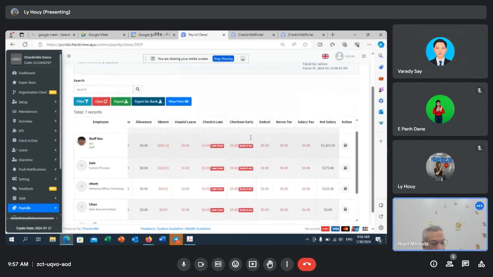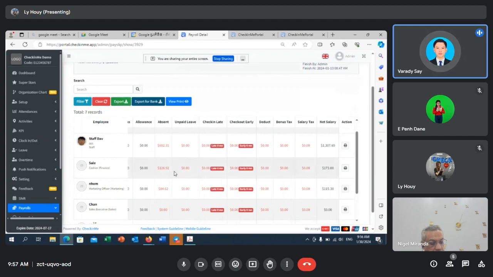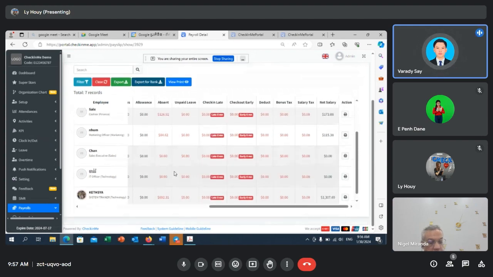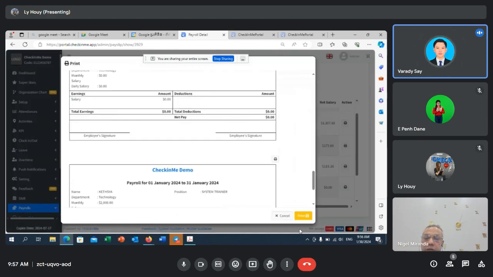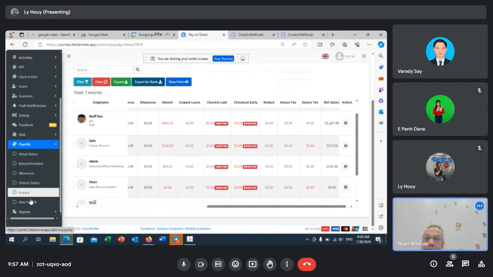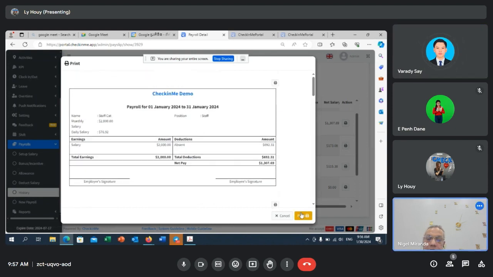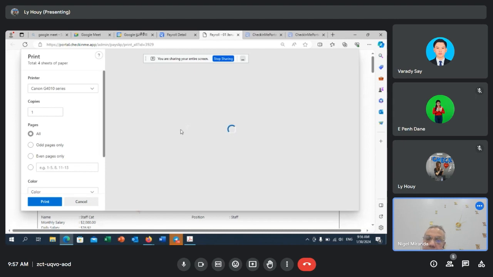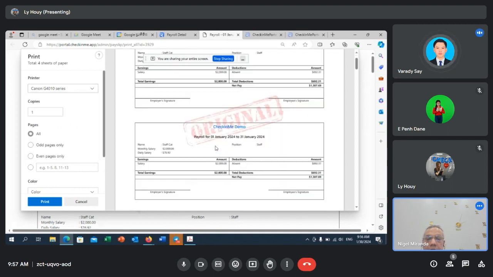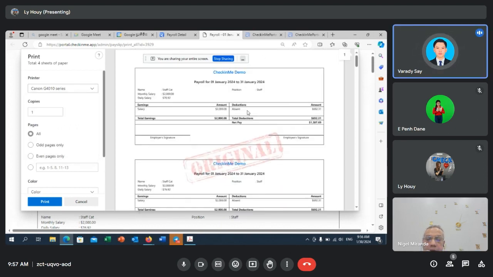You can also export the payslip itself as a reference, or you can print it. So this is the payslip, right? Yes. Sir, can you share me a demo of your payslip? I want to see, because most organizations will have one. Yes, this one is how our payslip looks like. One is for the employee and one is for the company. They have to sign the payslip if you want it.